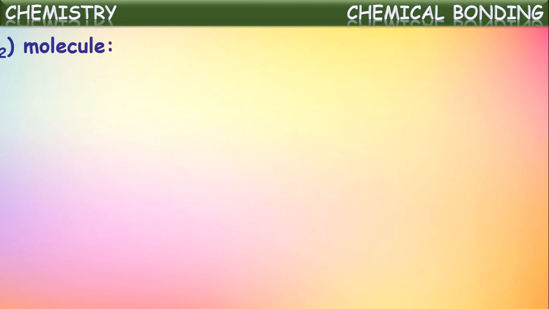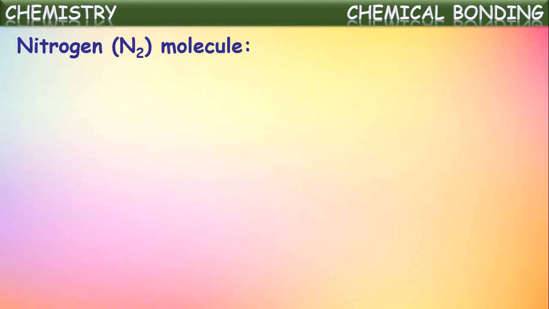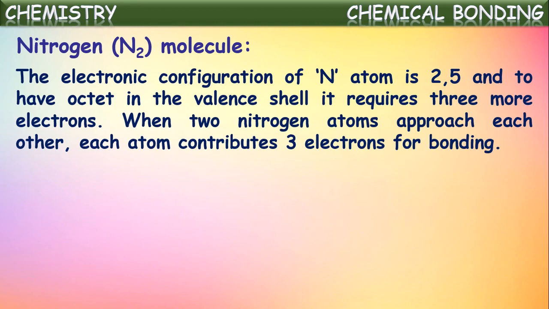Now let us see one more example. Another molecule, nitrogen. In the nitrogen molecule, 2 nitrogen atoms are there. We know the atomic number of nitrogen is 7 and its electronic configuration will be 2, 5. Means how many valence electrons are there? There are 5 valence electrons.